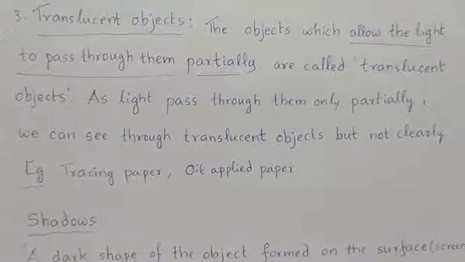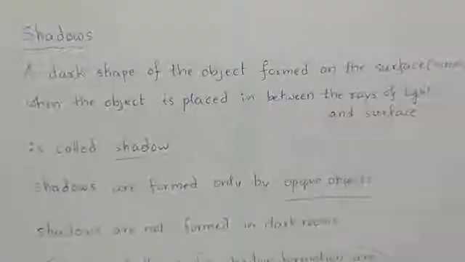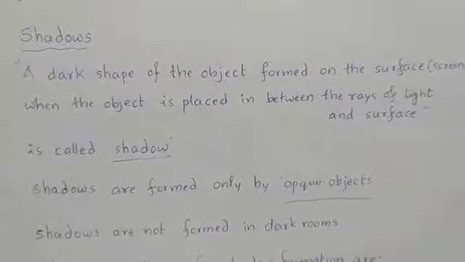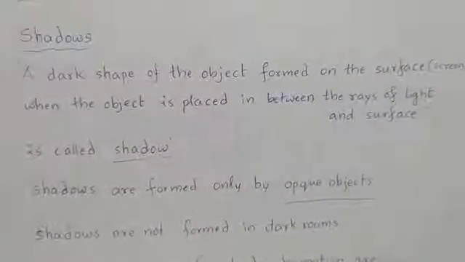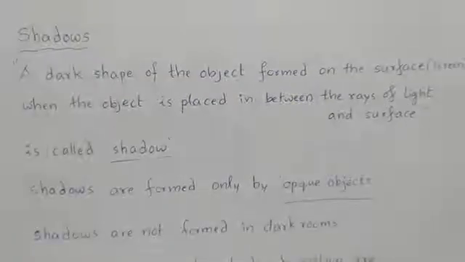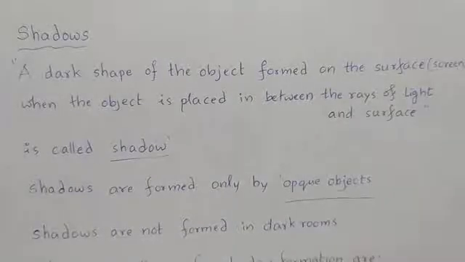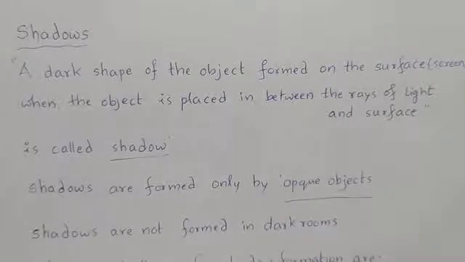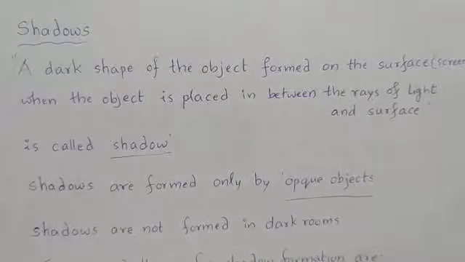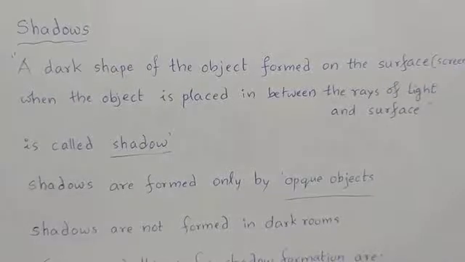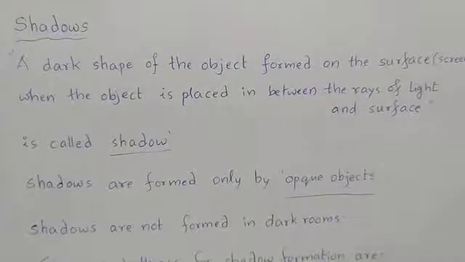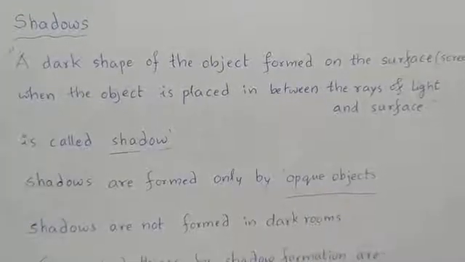Next, shadows. Shadow is a dark shape of the object formed on the surface or screen when the object is placed in between the rays of light and surface. I already have told about this shadow in the starting itself. Okay, a dark shape of the object which is formed on a screen when the object is placed in between the rays of light and the screen.